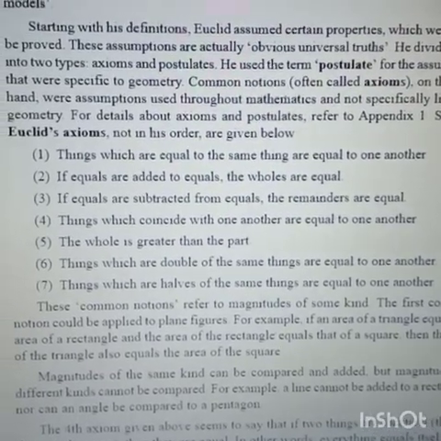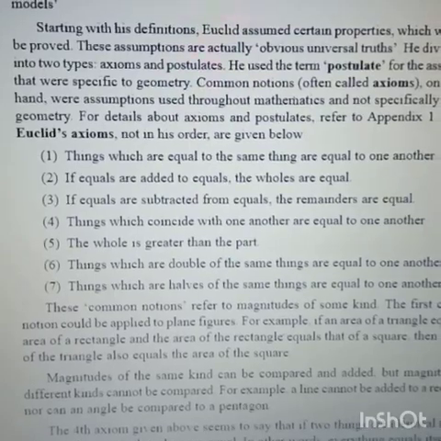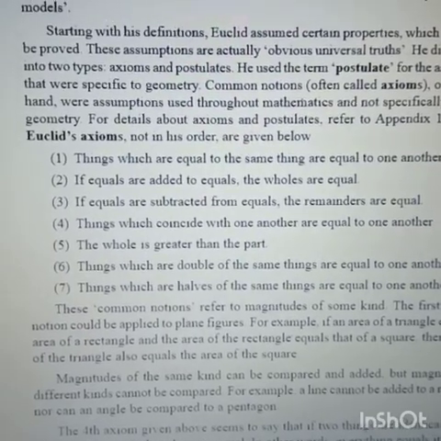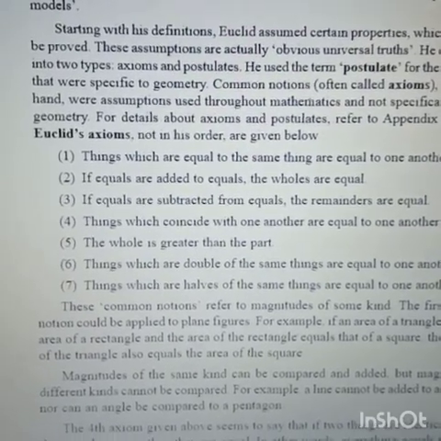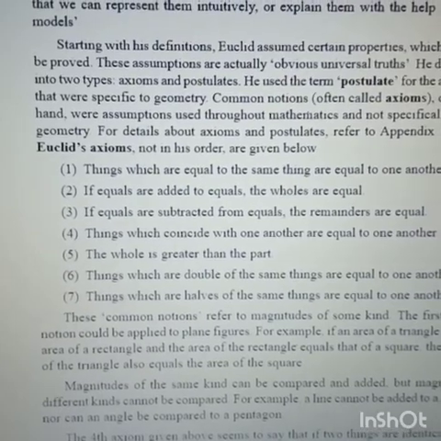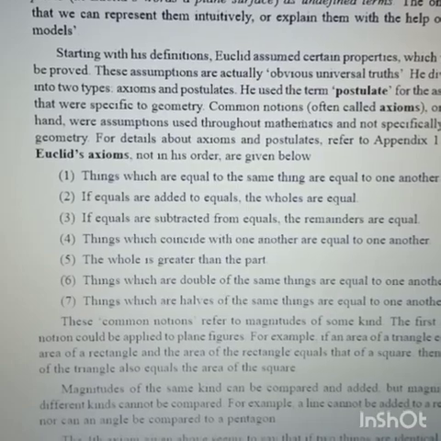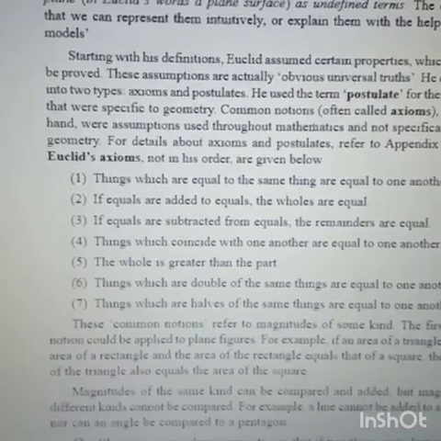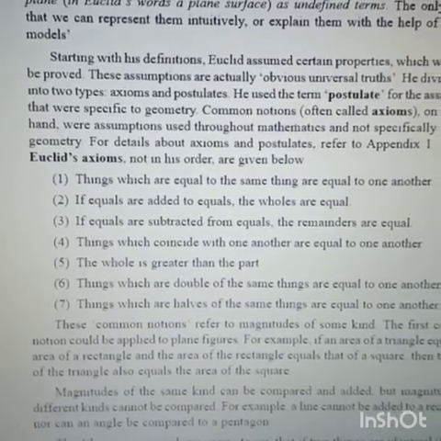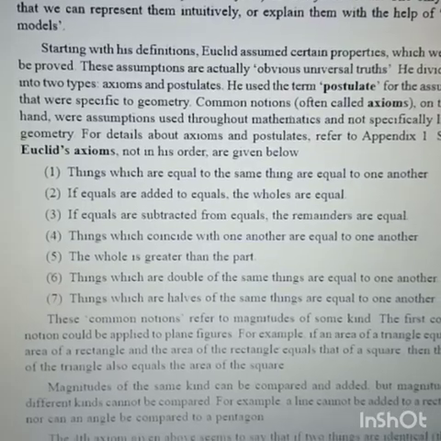Suppose you are taking 3 books, number 1, number 2 and number 3. Now if number 1 is equal to number 2 and number 3 is also equal to number 2, then you can say that number 1 and number 3 are equal. Understood the example?